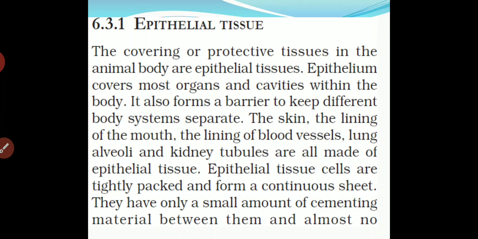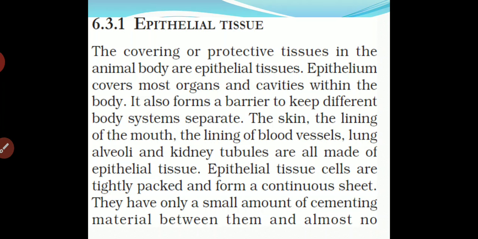The skin, the lining of the mouth, the lining of blood vessels, lung alveoli and kidney tubules are all made up of epithelial tissue. Which of these parts are made up of epithelial tissue? Here it is given: skin, lining of the mouth, lining of blood vessels, and the alveoli in the lungs are also formed by epithelial tissue, and kidney tubules. All are made up of epithelial tissue.